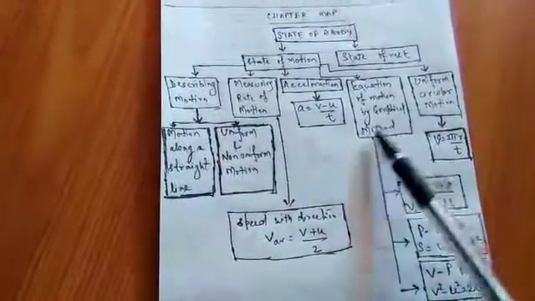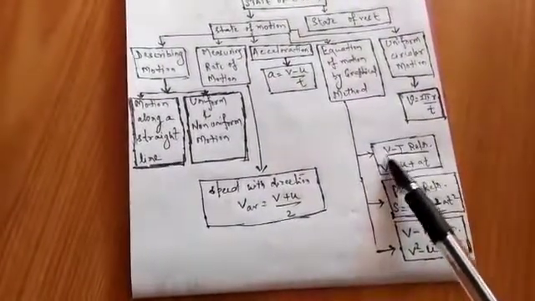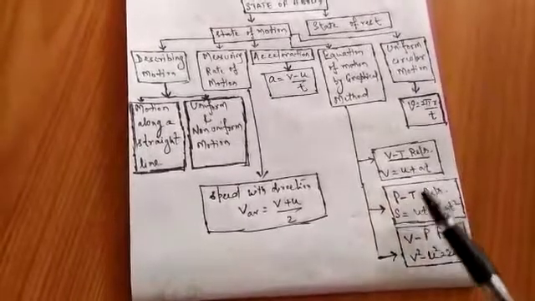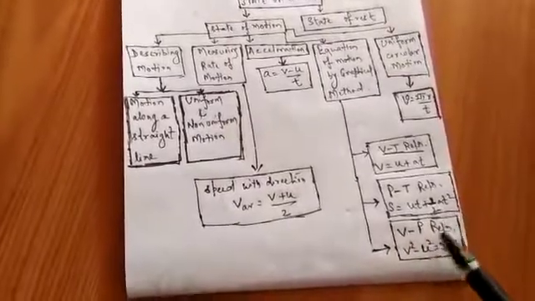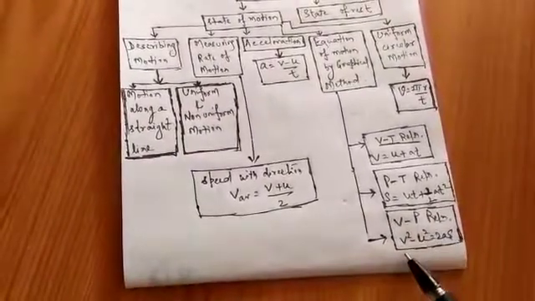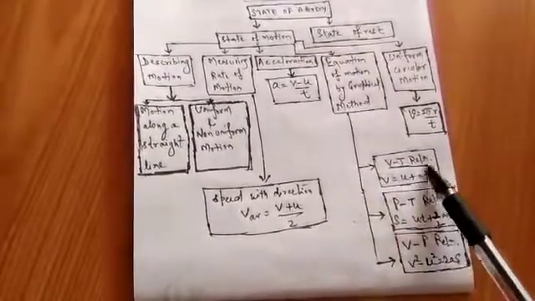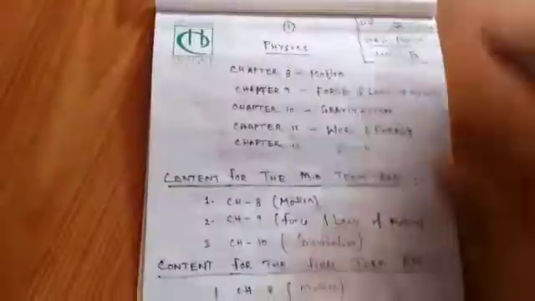For equation of motion by the graphical method, here we'll be considering the velocity-time relationship, which is v equal to u plus at. Position-time relationship, which is s equal to ut plus half at square, and velocity-position relationship, which is v square minus u square equal to 2as. So this is velocity-time relationship, position-time relationship, and velocity-position relationship. Now these are some of the parameters that you have already seen. Now let's go to page number 3.